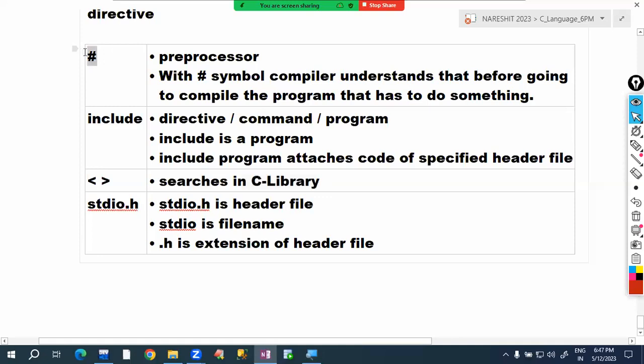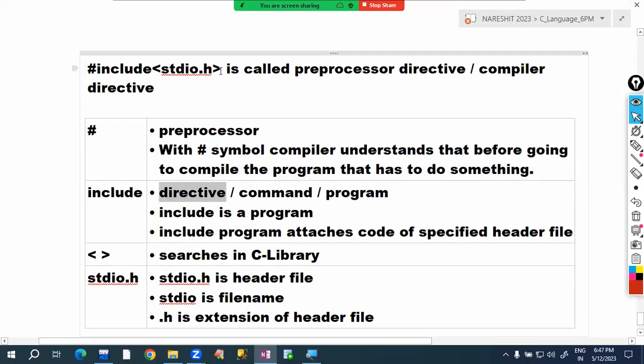Now please confirm what is hash here. Hash means preprocessor. It is a symbol. With this symbol, compiler understands that before going to compile the program, it has to run some program. Okay, which program beside of that are we specifying? Include is a program, or you can say directive. This entire line we are calling as preprocessor directive. Hash is preprocessor, include is directive.